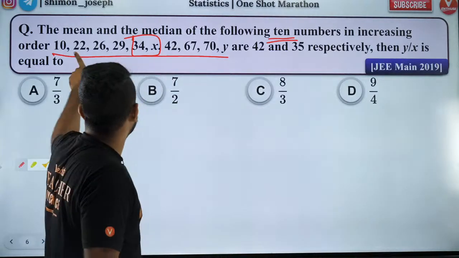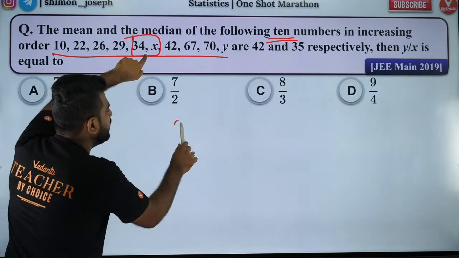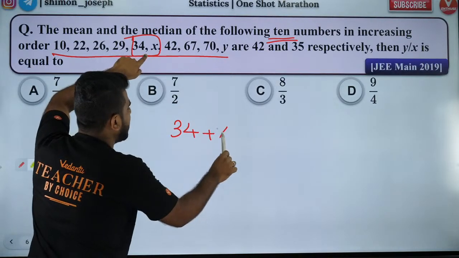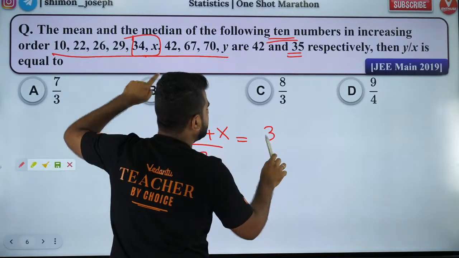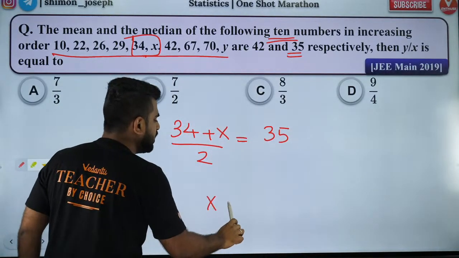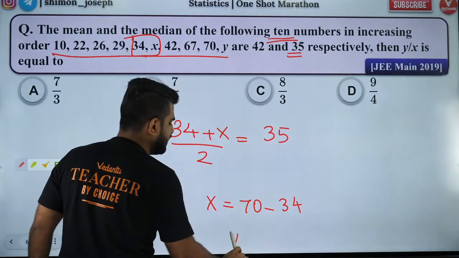So here it is given in ascending order. So the middle 2 terms' average will be my median. So (34 plus x) by 2 is equal to my median. My median is how much? It's given to be 35. So x is equal to how much? It's going to be 70 minus 34. So x is equal to 36.